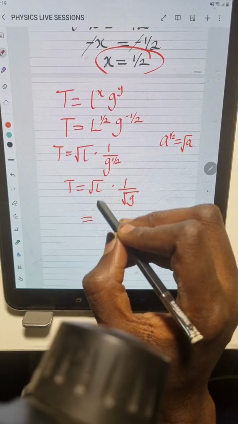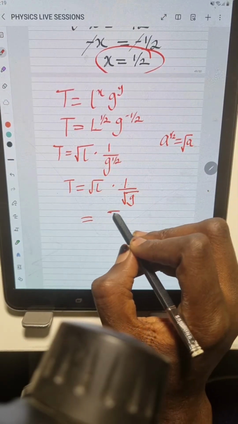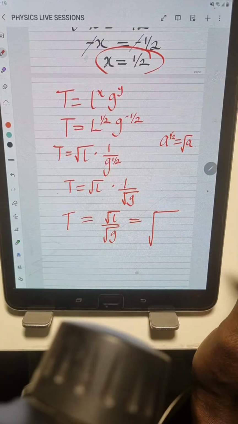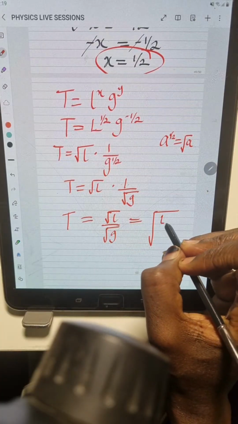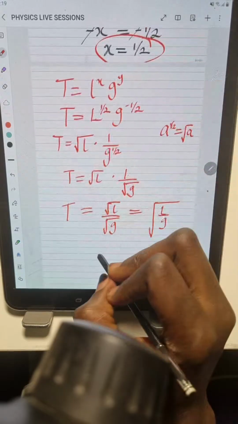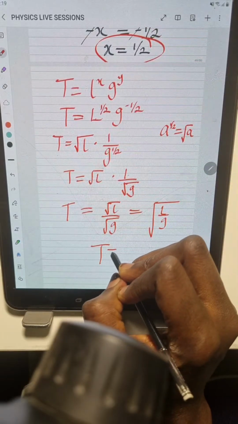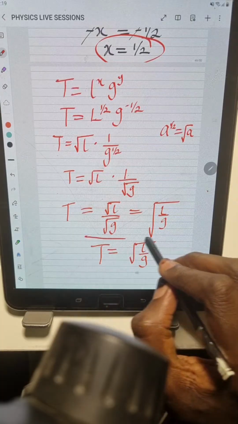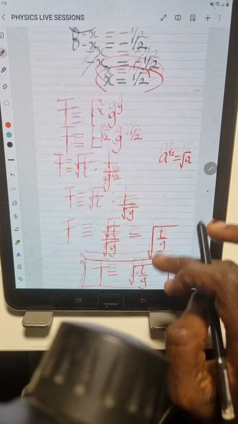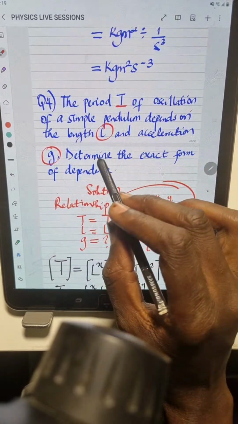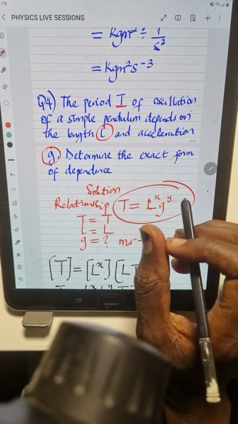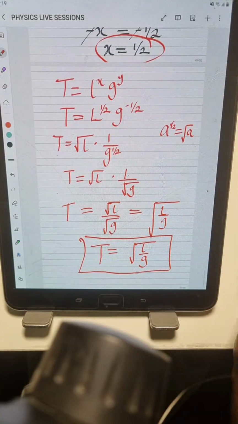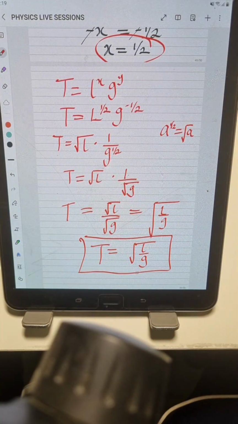So this is equal to square root of L times 1 over square root of g. So we can just open up one big square root and put the two values L over g. So simplifying, our answer t is equal to the square root of L over g. And this is the final answer, the exact form of the determinants. T is equal to the square root of L over g.